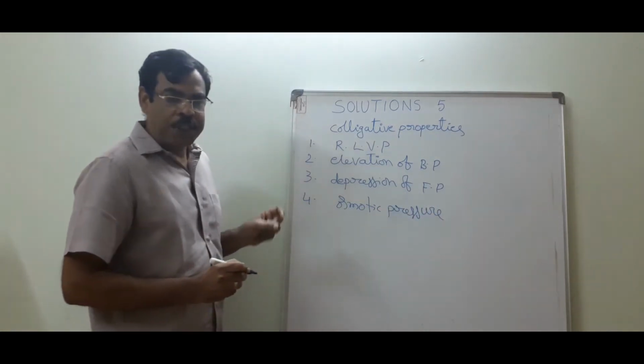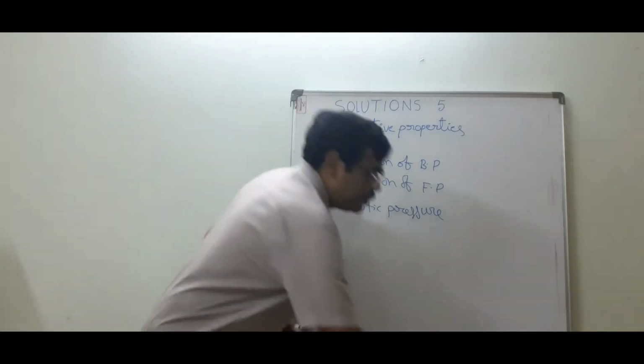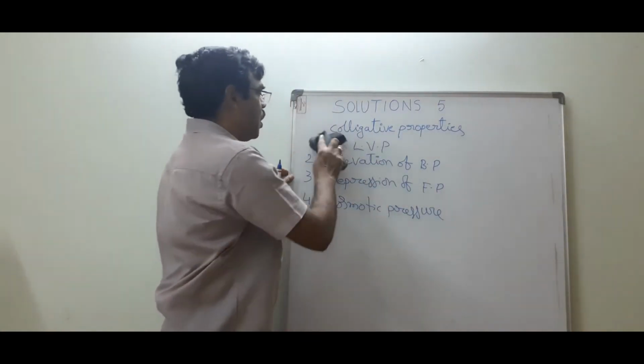Now, in this session, I will teach first elevation of boiling point.